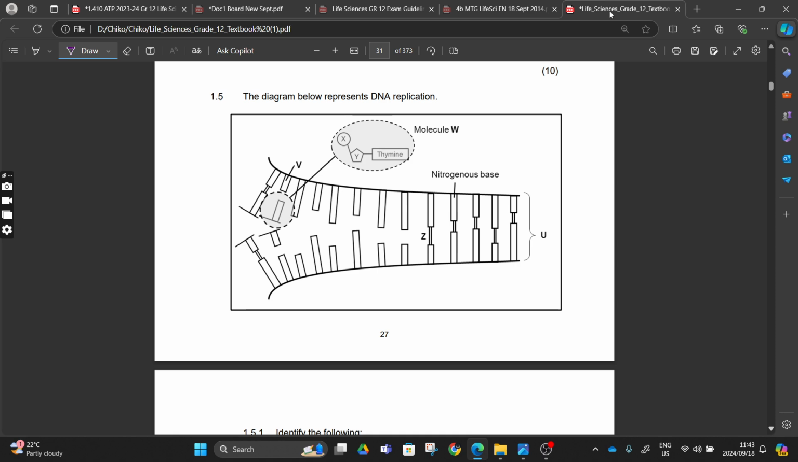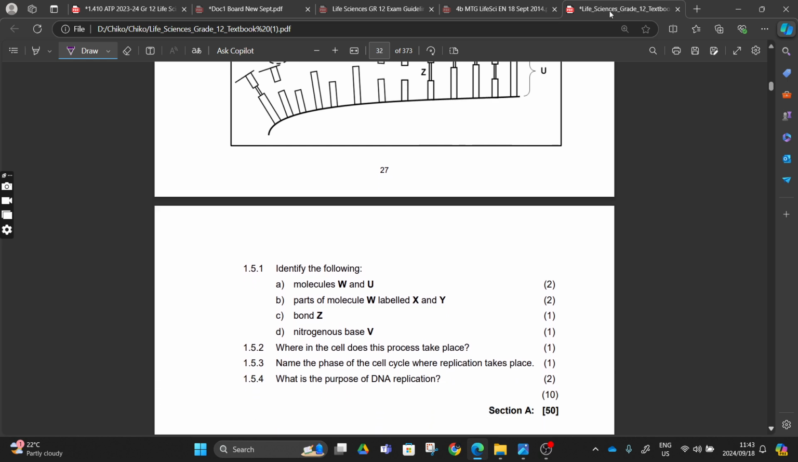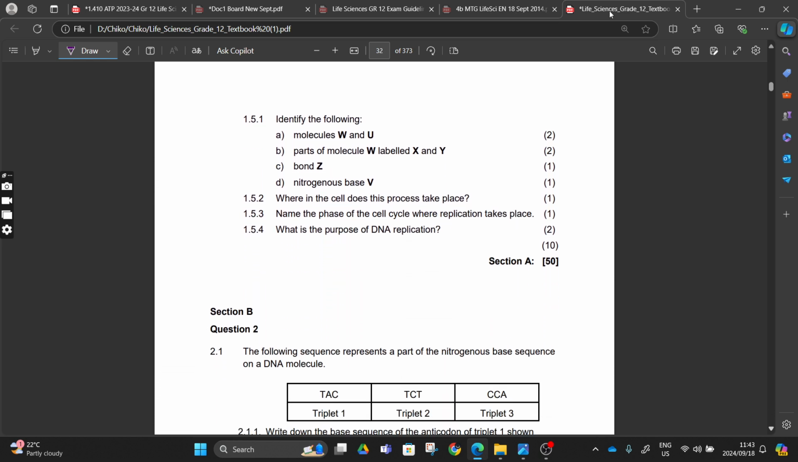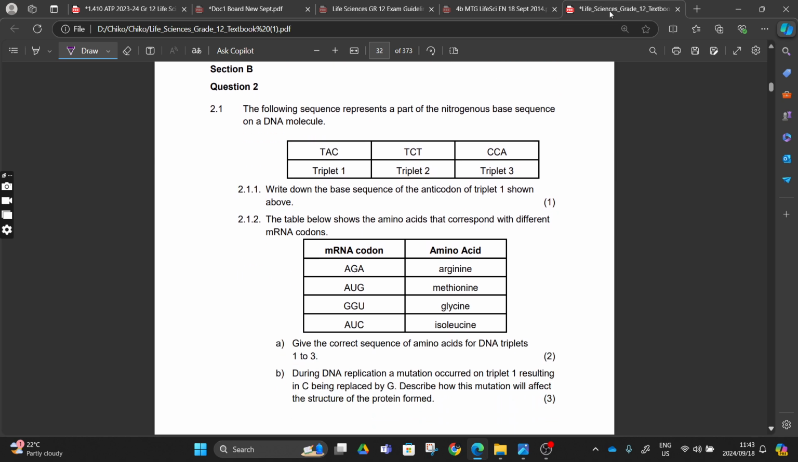The diagram below represents DNA replication, as you can see, and from there identify the following. You can identify there, and then we move on to our section B, protein synthesis. Write down the base sequence of the anticodon triplet shown above. This one, they want anticodons, right? So make sure that you understand this terminology here.